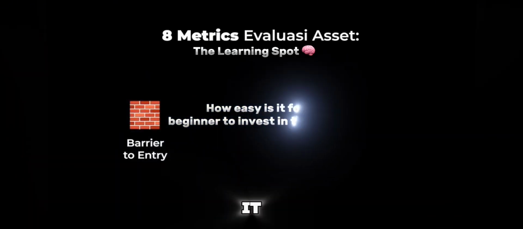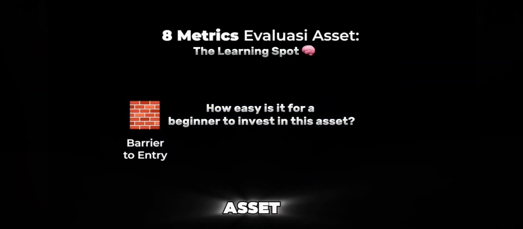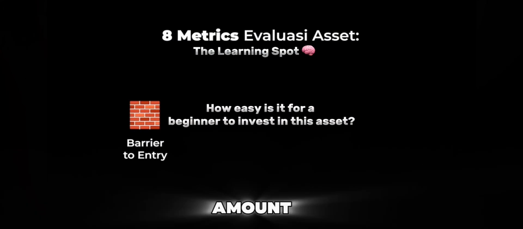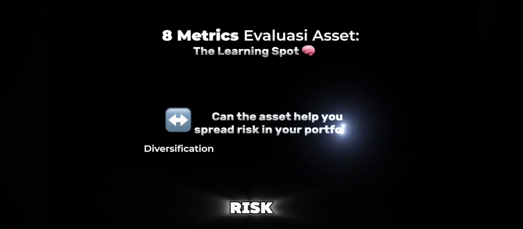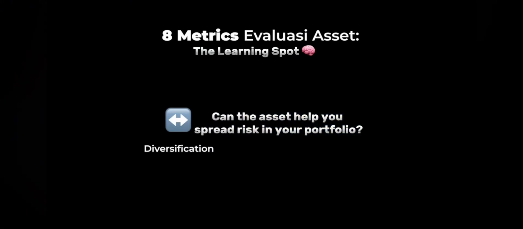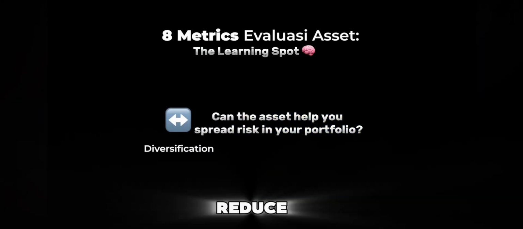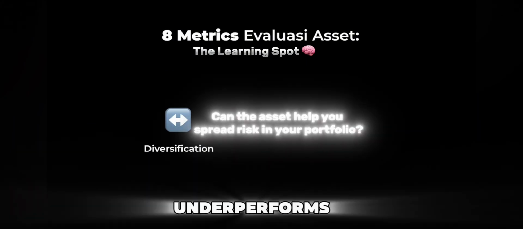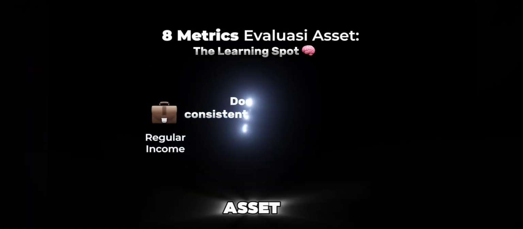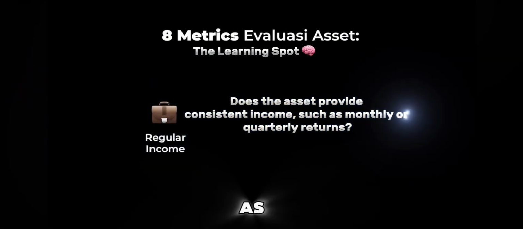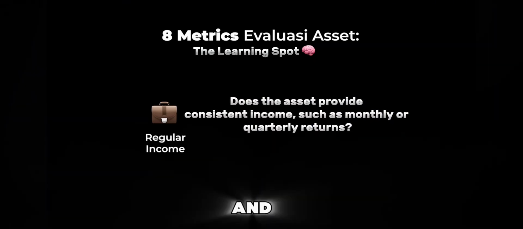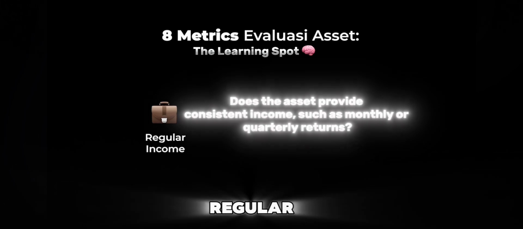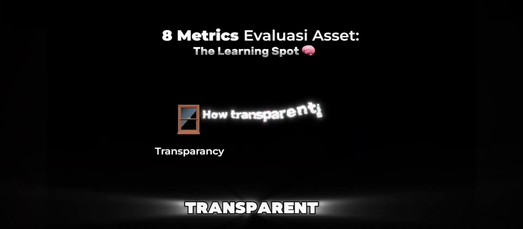How easy is it for a beginner to invest in this asset? Does it require a large amount of capital? Is the process complicated or simple? Can the asset help you spread risk in your portfolio? Diversification is important to reduce losses if one asset underperforms. Does the asset provide consistent income such as monthly or quarterly returns? Stocks, dividends, bonds, and real estate, rent, generate regular income. How transparent is the asset?